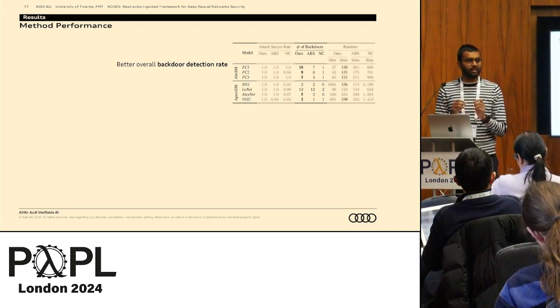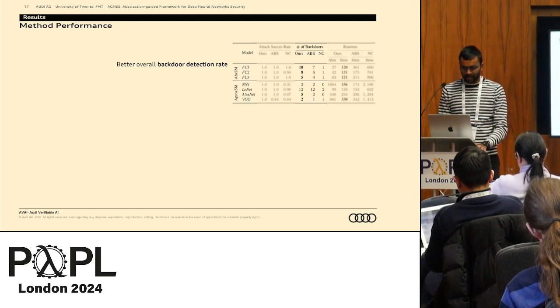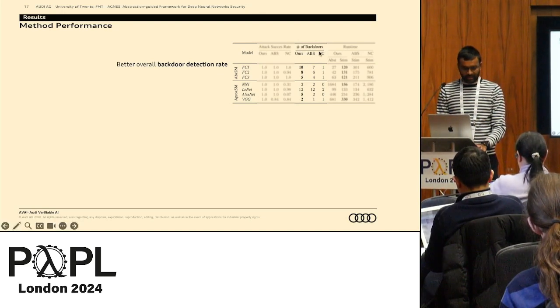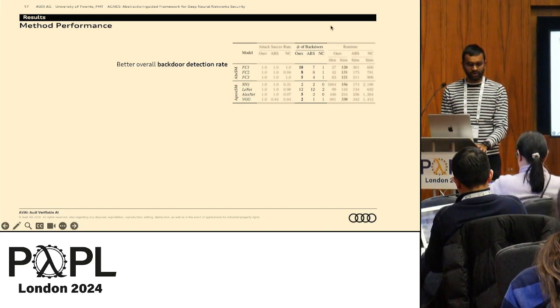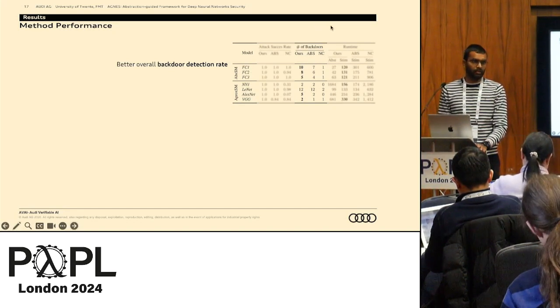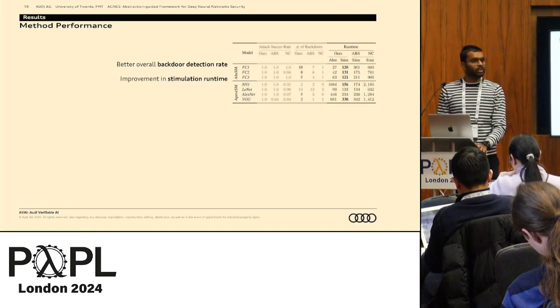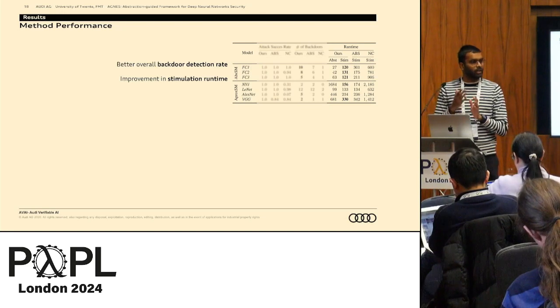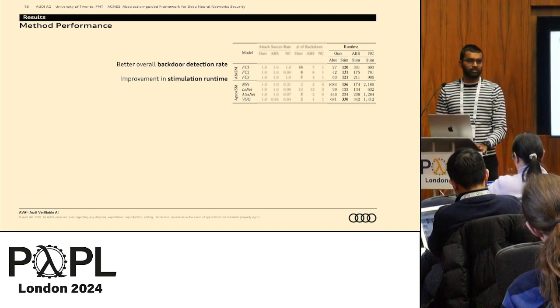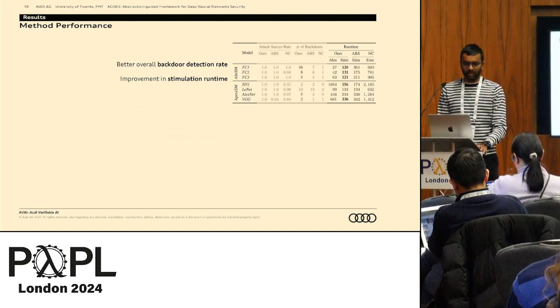Sometimes the techniques like ABS and Neural Cleanse, which are benchmarks for us, could not identify some of the backdoors that are there. And with runtime, since we are abstracting the network, we are also able to reduce the runtime of stimulation.